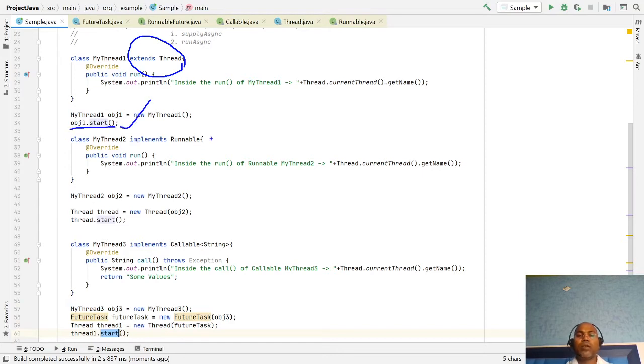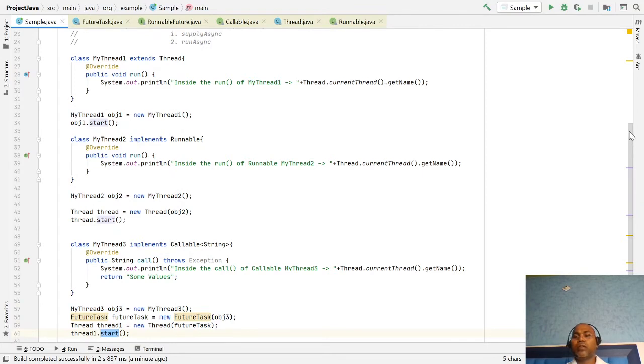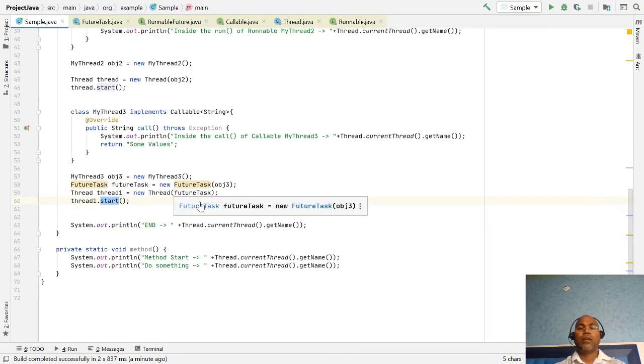Second, implement the Runnable interface, make the object of Runnable, pass it to the Thread class and start the thread. Third, implement the Callable interface which can return some value, create the Callable object, pass it to the FutureTask, pass this FutureTask to the Thread class and invoke thread.start. These are three ways you can use the Thread class to start your own threads, and the execution starts in parallel.